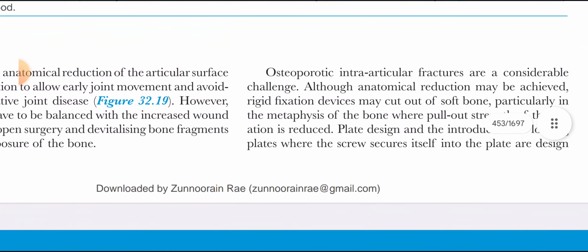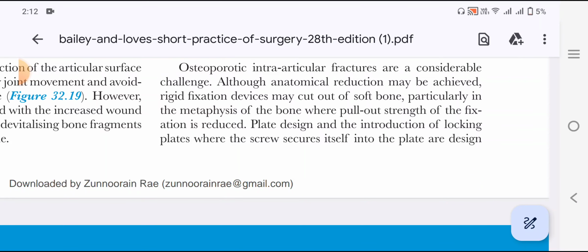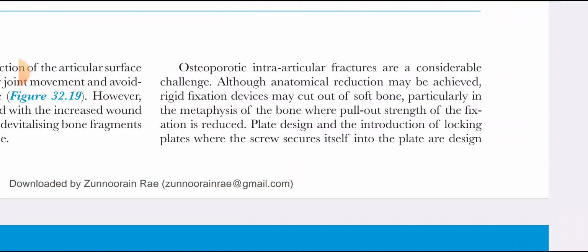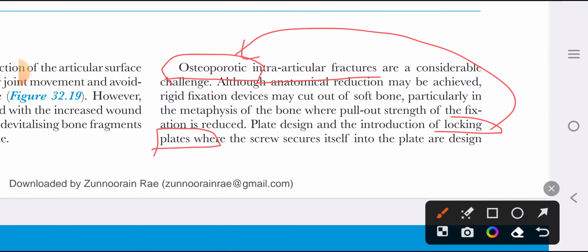In osteoporotic bones, intra-articular fractures are a considerable challenge. Although anatomical reduction may be achieved, rigid stable fixation devices may cut out of the soft bone, particularly in the metaphysis of the bone where pull-out strength of fixation is reduced. Hence the plate design and the introduction of locking plates. So in osteoporotic intra-articular fractures, which type of implant do we use? Locking plates.